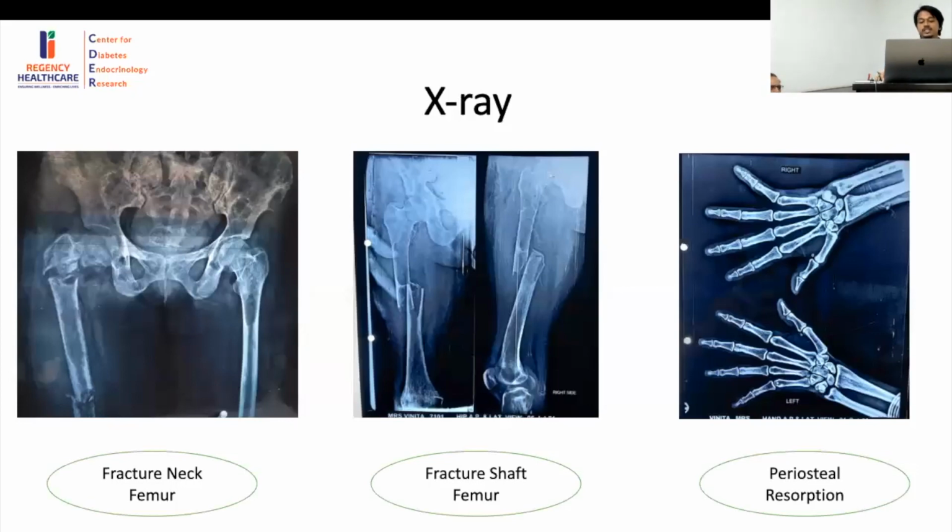Now, these were the X-rays. The first one shows us a fractured neck femur along with the shaft. The second, a fracture of the left femoral shaft. And the third, characteristic of these cases of a hyper PTH state, is of subperiosteal resorption.